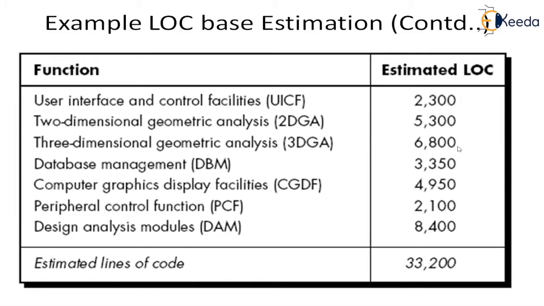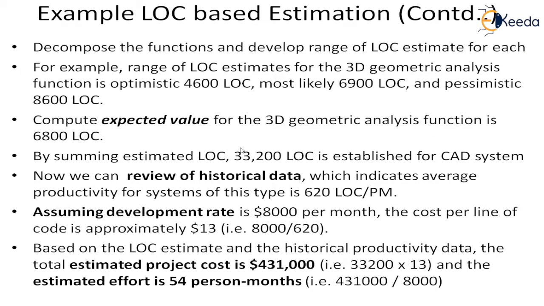So that is what we now write in this. For each of these functions, we do this range and then the expected value. Then we sum the estimated values to get the total LOC for the complete system. Now from this LOC we have got, we will go to the historical data. In the historical data, the productivity of similar systems will be written. We have to go to the domain.